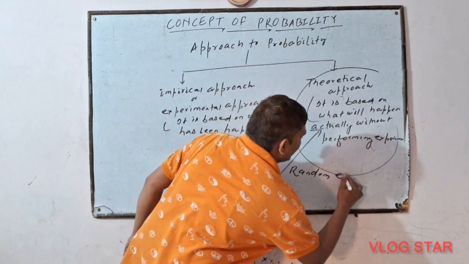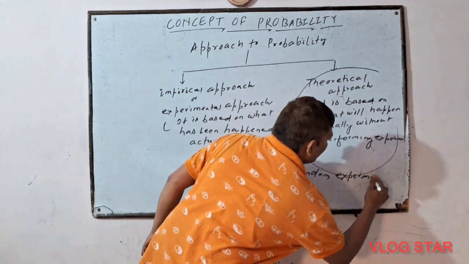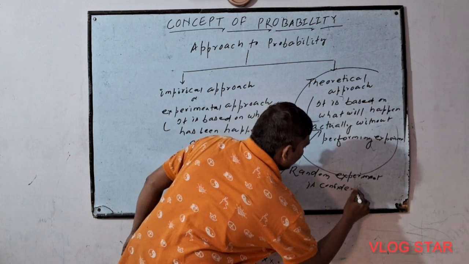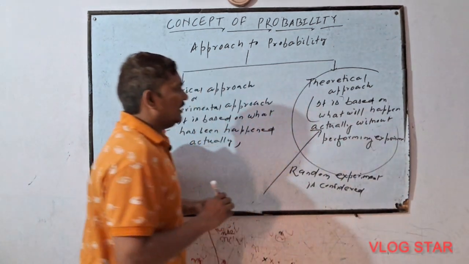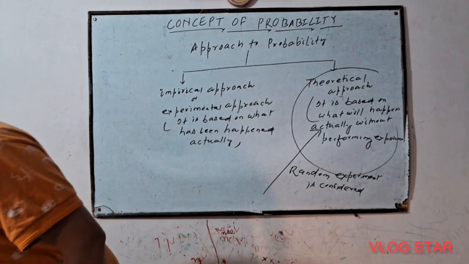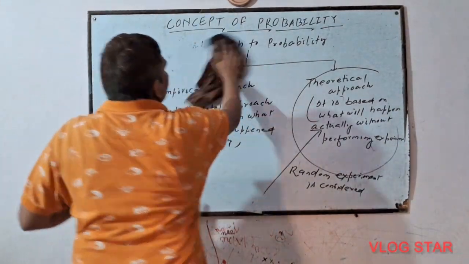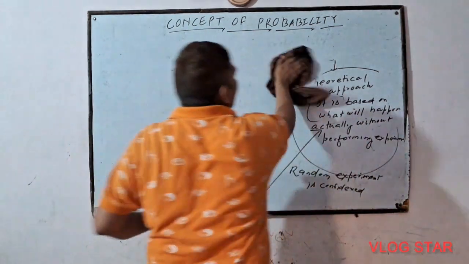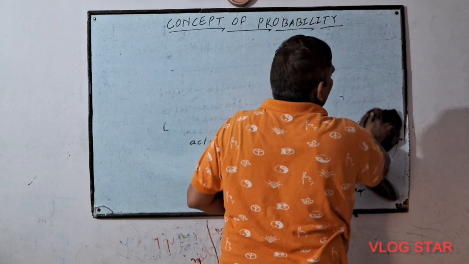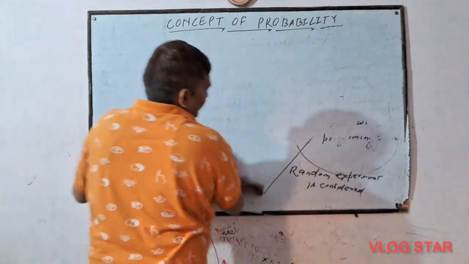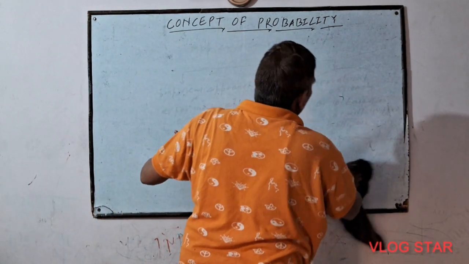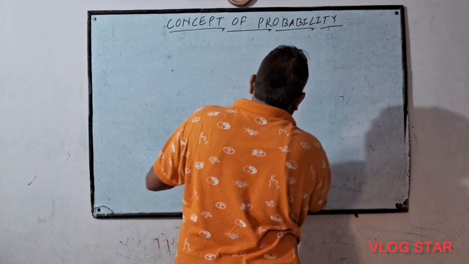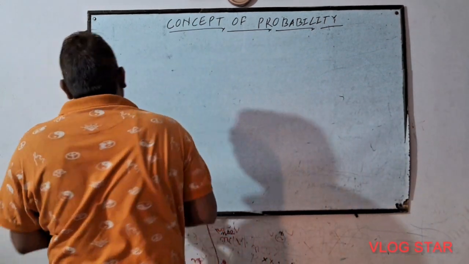experiment is considered. Now just see what is an experiment. Now an experiment is an operation that produces well-defined outcomes. Now this is very important and try to understand what is an experiment.